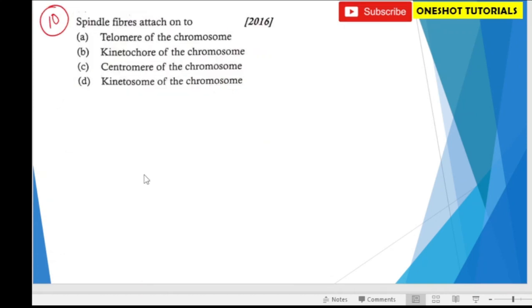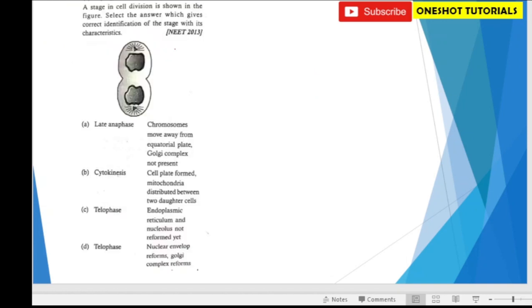So the next question is question number 10. Spindle fiber attached on to. So the spindle fiber is attached to the chromosome, and here in the center there is a disc-like structure known as kinetochore for the attachment of the spindle fiber. So the correct answer is B. Moving to the next question, question number 11.